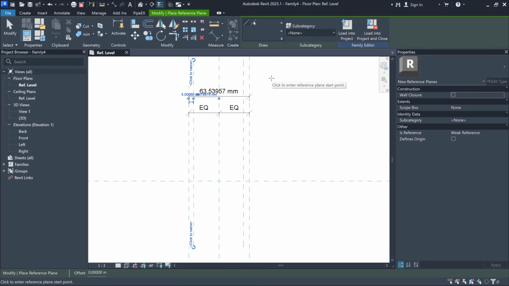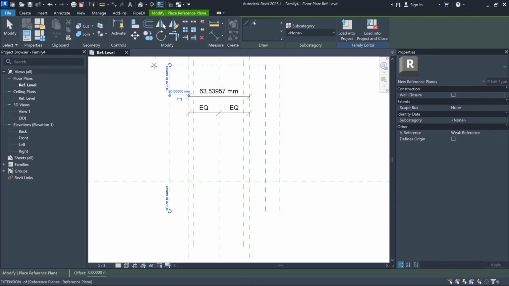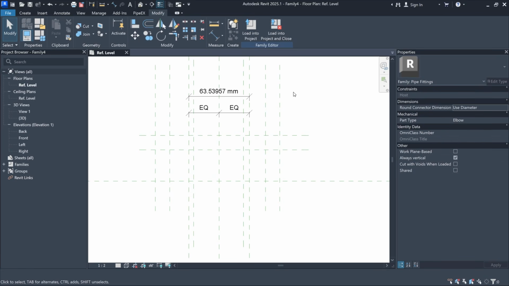We'll need more reference planes. Then I'll add one more horizontal reference plane, or even two reference planes.